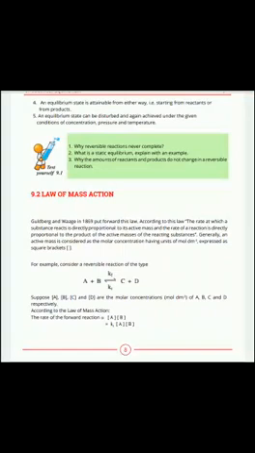Generally, an active mass is considered as molar concentration. Its unit is mole per decimeter cube. Active masses are written in square brackets. It is denoted by square brackets. For example, consider a reversible reaction of the type A plus B reversible reaction C plus D. Above arrow Kf and below arrow Kr.